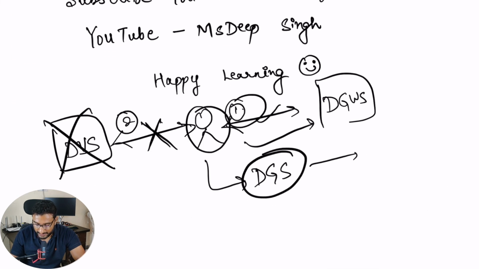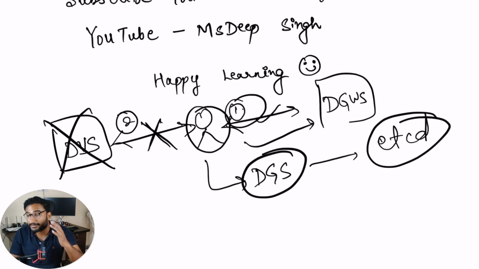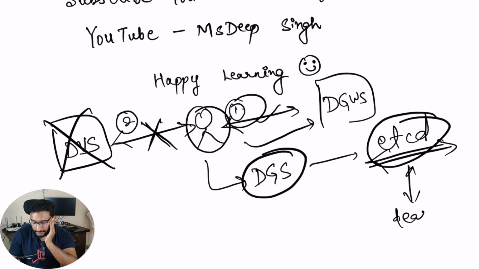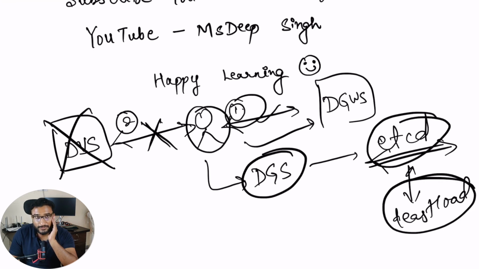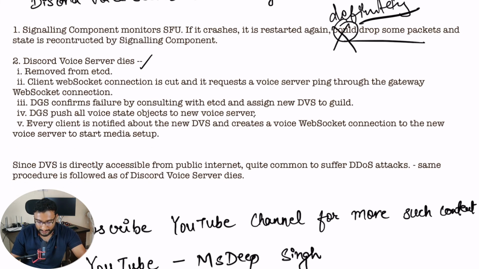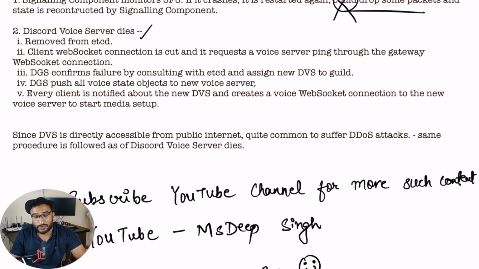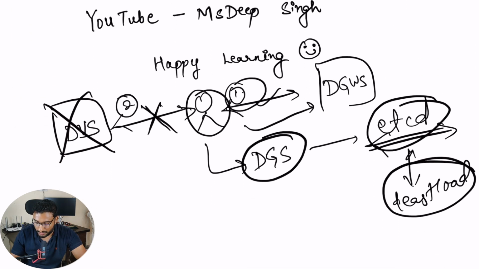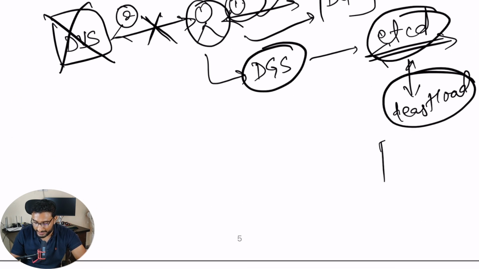This DGS will discuss with etcd. It will have a brief discussion with etcd, that there is something going on, the users are not able to connect, please give me a new server. This etcd will figure out a server with the least load, right? This is how it works. We will find a server with the least load, and then all the voice state objects which were present on the earlier Discord voice server will be pushed to this new server which is figured out via etcd.